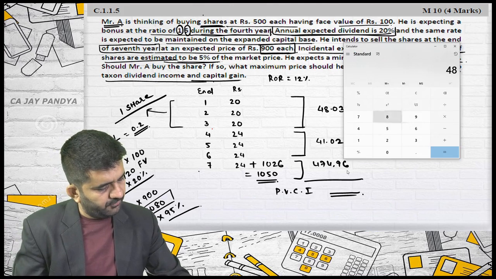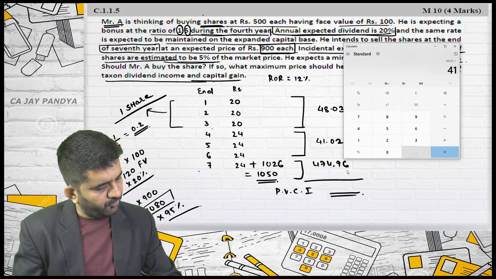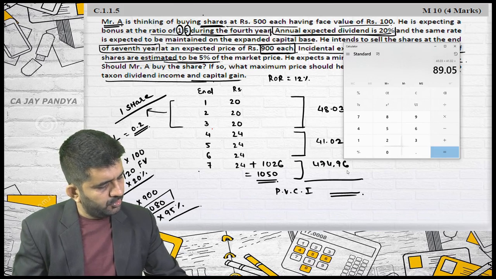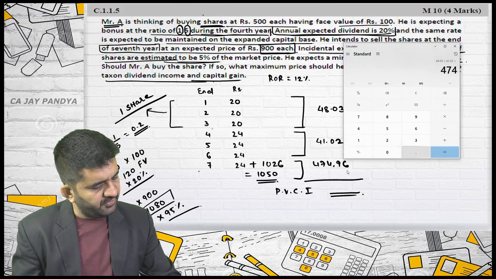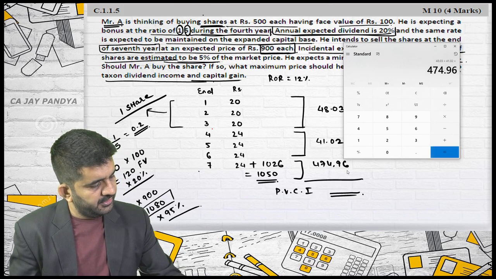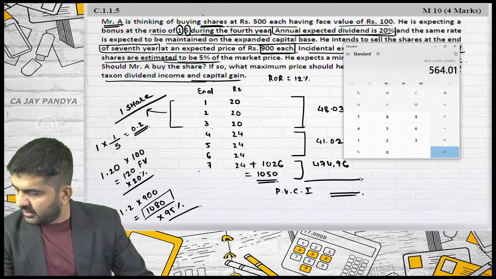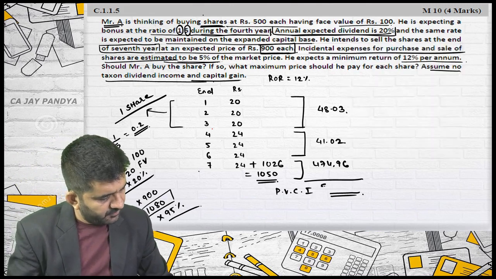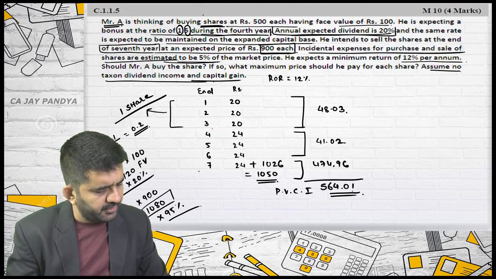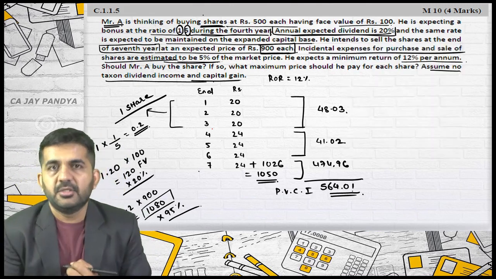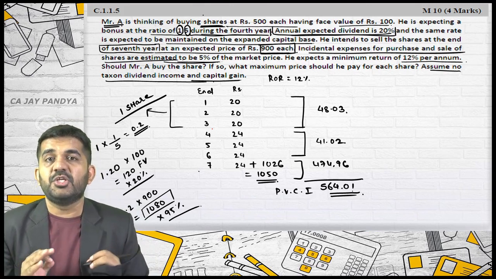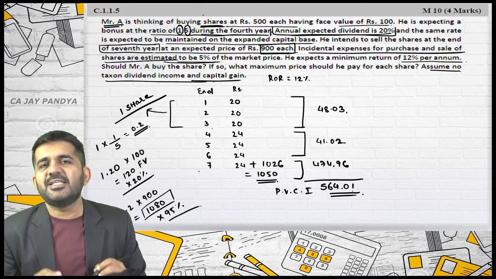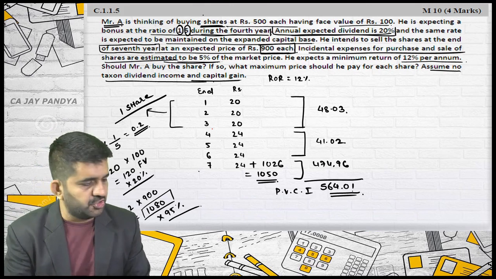Adding all, 48.03 plus 41.02 plus 474.96 is 564.01. Now this is correct. 564.01. That's right. This is my valuation of the share. This is a maximum price I am ready to pay for the share.